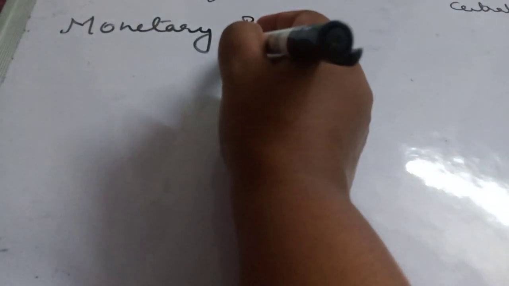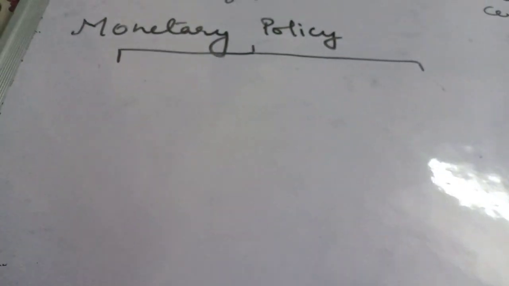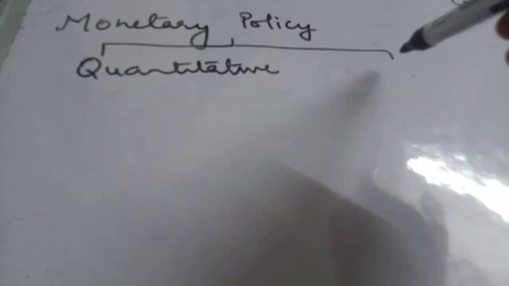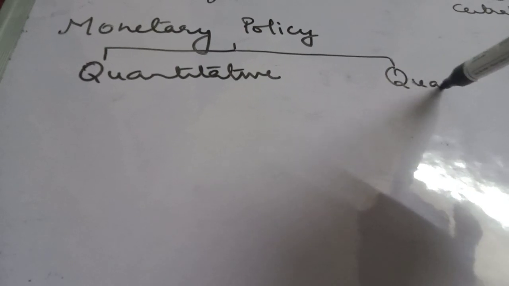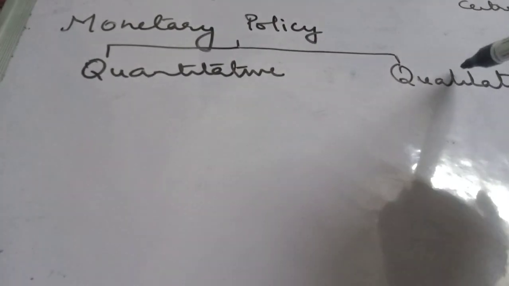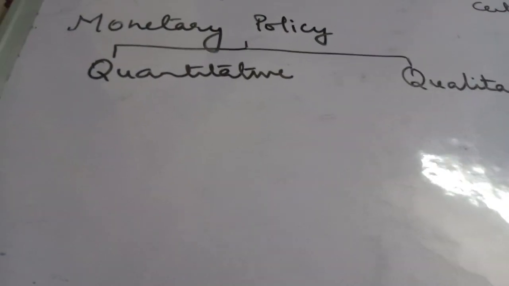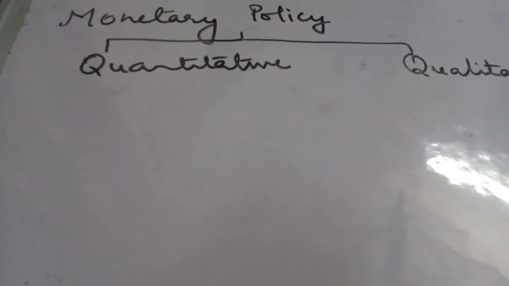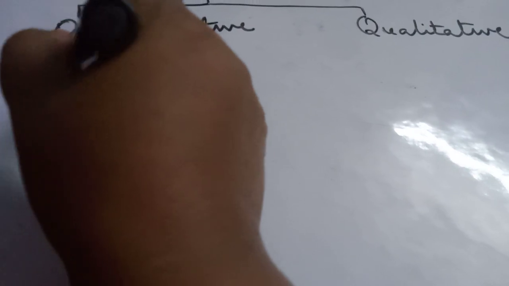Now monetary policy, if you remember, the excess demand can be divided into two: quantitative measures and qualitative measures. Quantitative measures.